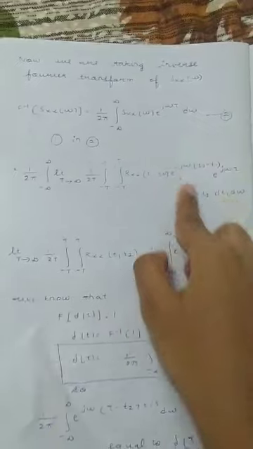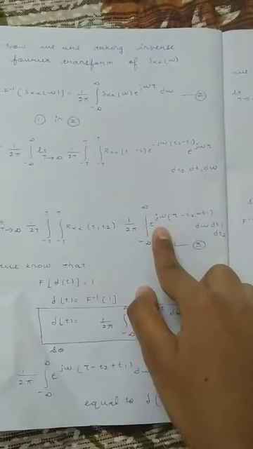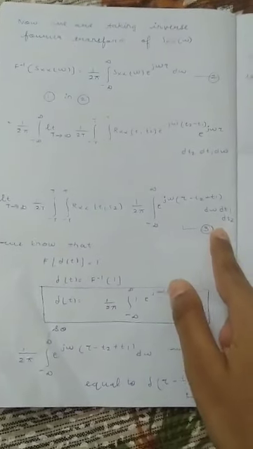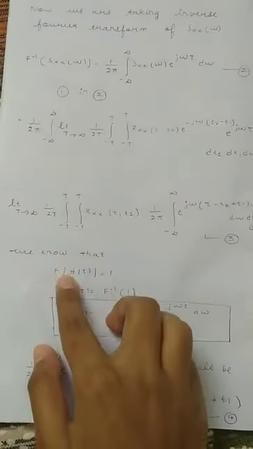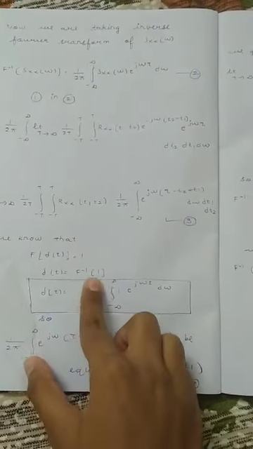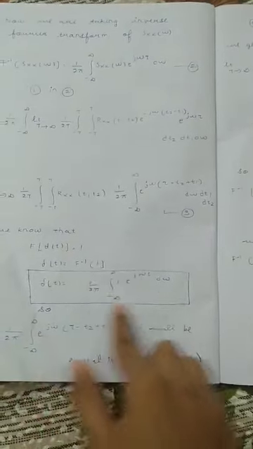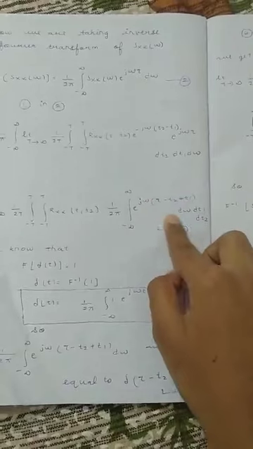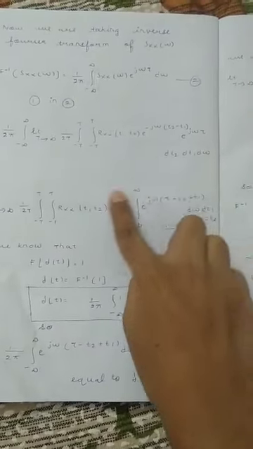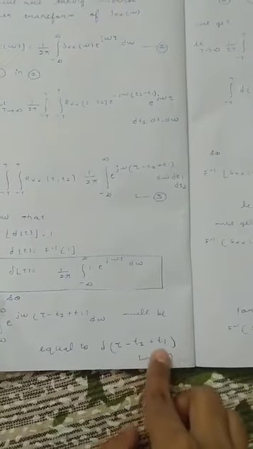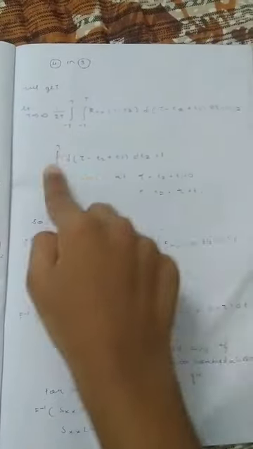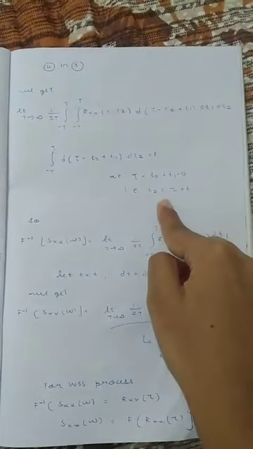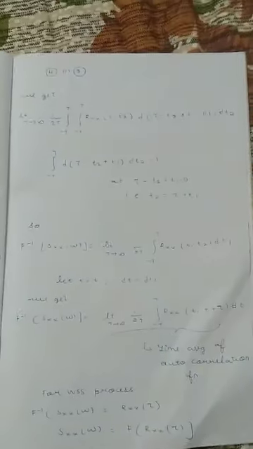Now substituting Sxx of omega, which we have already seen, and taking e power j omega common, we get this equation. From the properties of Fourier transforms and inverse Fourier transforms, the Fourier transform of delta of t is 1, so delta of t is equal to the Fourier inverse of 1. So we got this. Now we have the same thing, but here instead of t we have tau minus t2 plus t1, so this will be equal to delta of tau minus t2 plus t1. By substituting we get this equation. Now from the properties of the impulse, this will be equal to 1 when t2 is equal to tau plus t1. Since this value will be equal to 1, we get this equation.